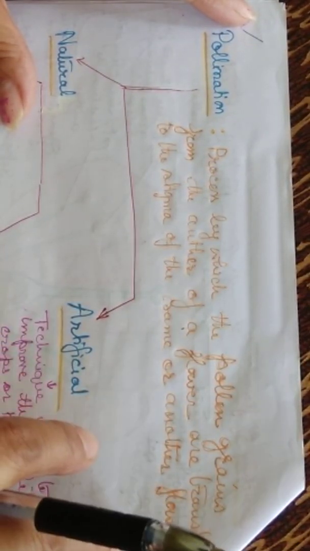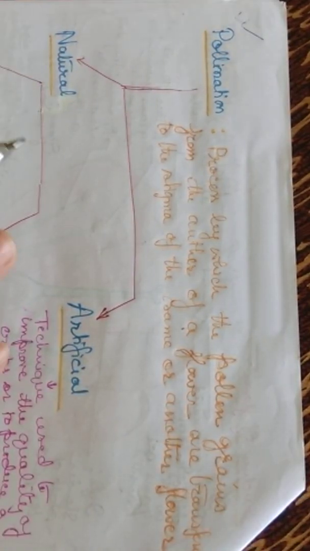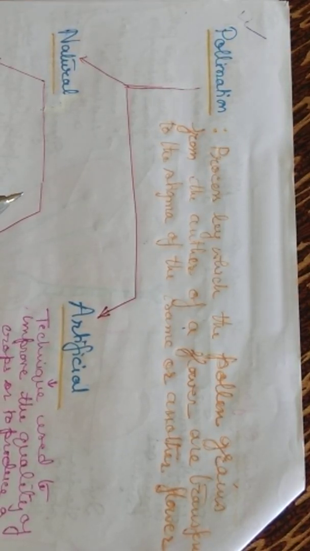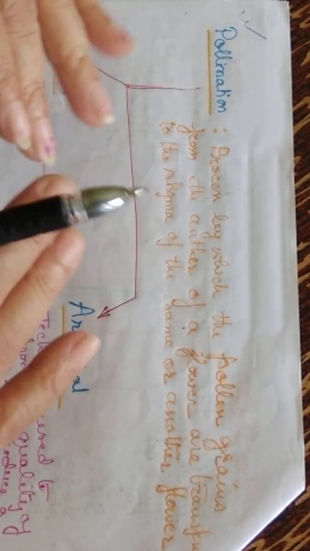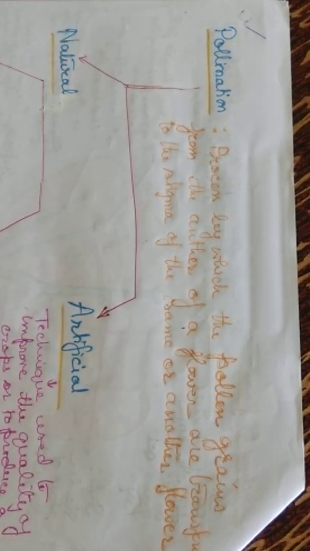So what is pollination? Pollination is a process by which the pollen grains from the anther of a flower are transferred to the stigma of the same or another flower. Okay, it may be of the same species. It is generally of the same flower or of another flower of the same plant or of the other plant of the same species. So pollination is mainly the transfer of pollen from the anther to the stigma of the flower.